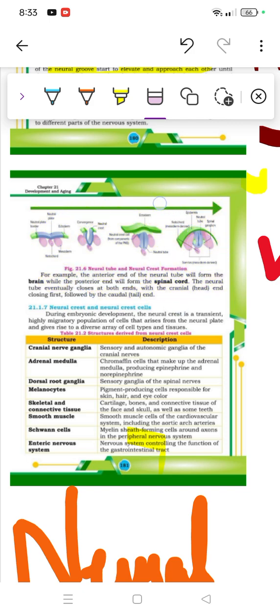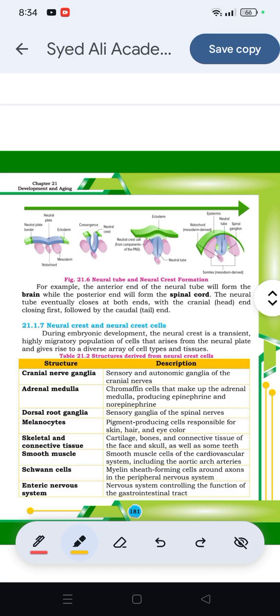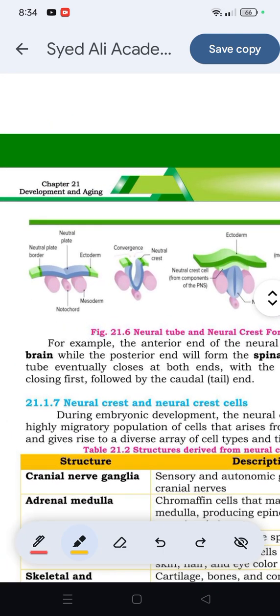So let me just add the picture again. Okay, I've directly opened the PDF. Here you can see the structure. First, we have the neural plate and the border. The border is simply the middle green line, and outside that we have an outer membrane called the ectoderm. The middle one is called the neural plate, right? And then after the neural plate, we have the outer one, which is the mesoderm, which is simply the second layer. Then in the middle, you see the notochord, right?